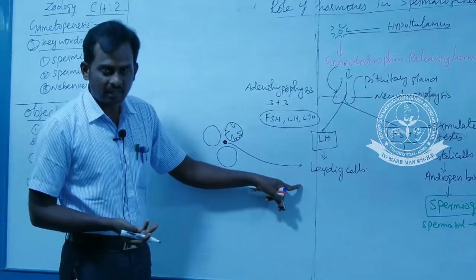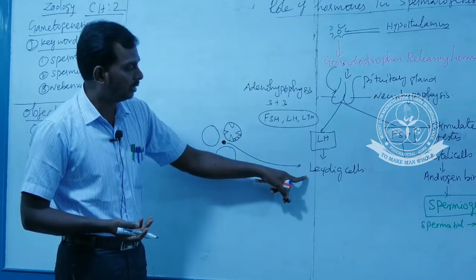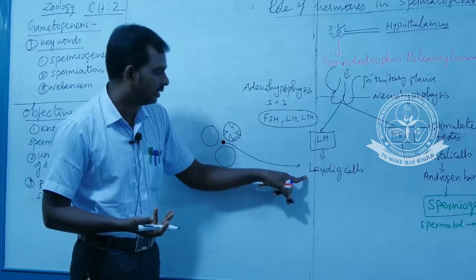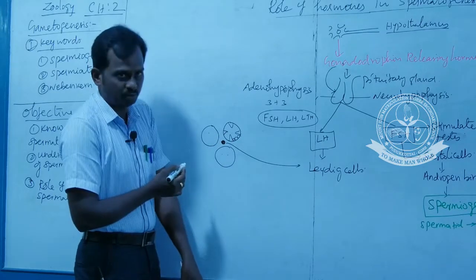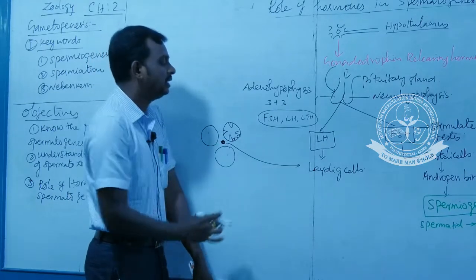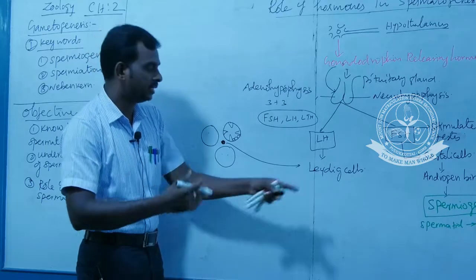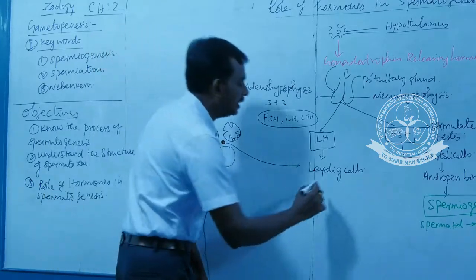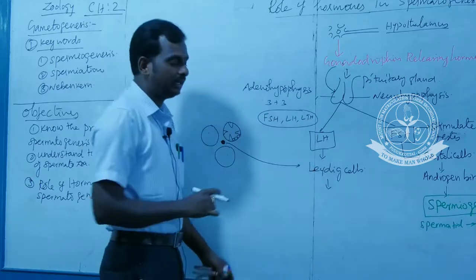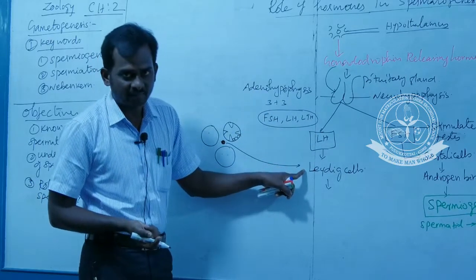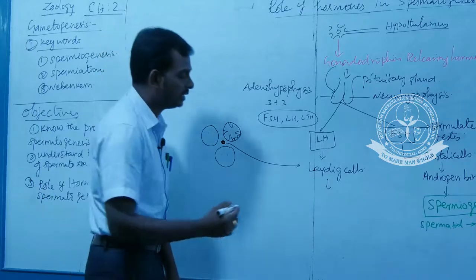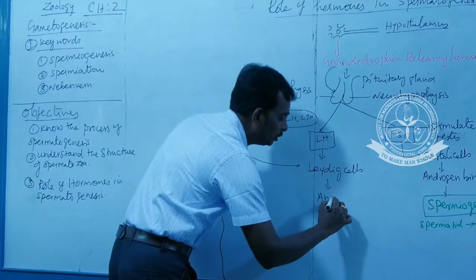Why are these cells called interstitial cells? Because these cells lie between the seminiferous tubules. That is the reason they are called interstitial cells. They are otherwise called Leydig cells. These Leydig cells, as already told, are the endocrine part of the male reproductive tract, because Leydig cells secrete androgen.